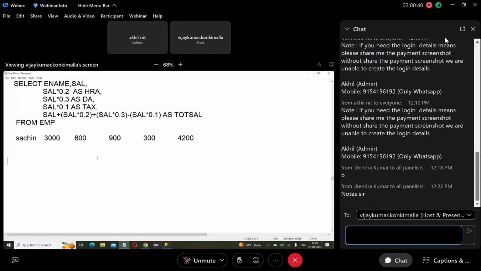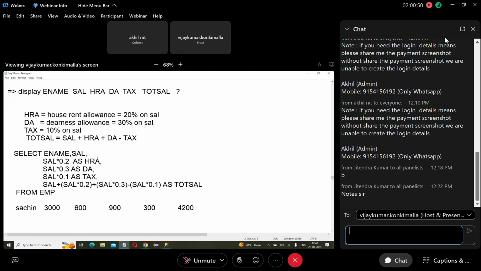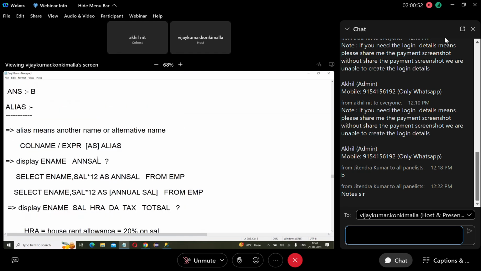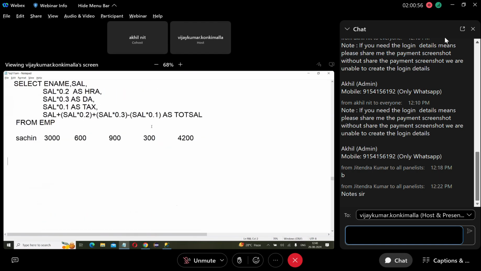That's all. This is how to write calculations in select, how to perform calculations. Okay, so we'll continue this tomorrow.